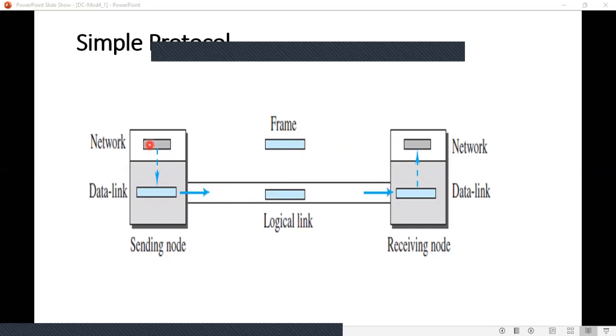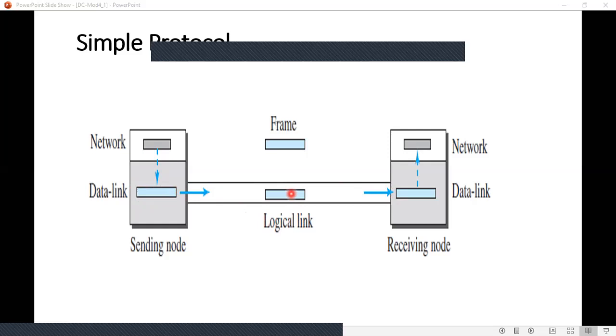This figure shows the layout of the simple protocol. At the sending node, the data link layer receives a packet from its network layer, makes a frame out of it and sends the frame. When the packet arrives at the data link layer, it will encapsulate it into a frame, and this frame is sent from the sender to the receiver through the logical link.